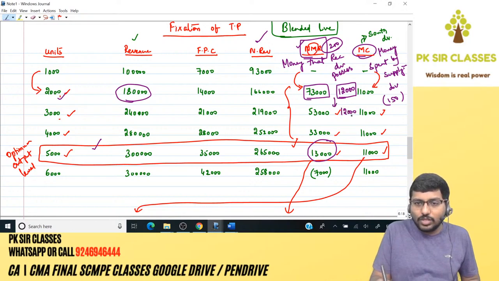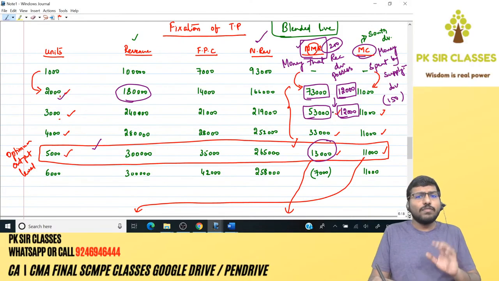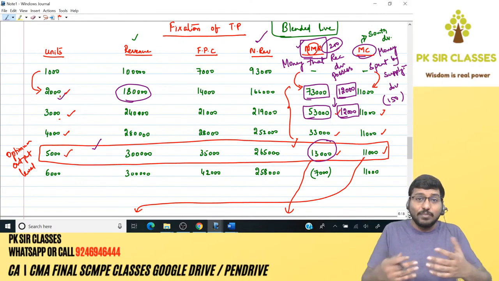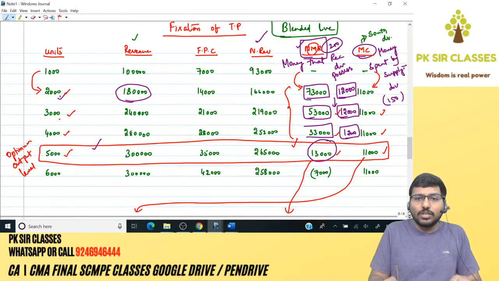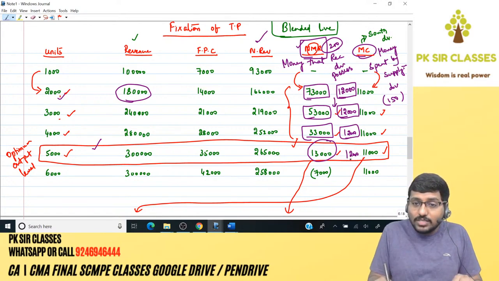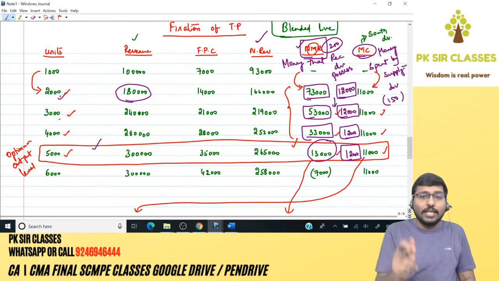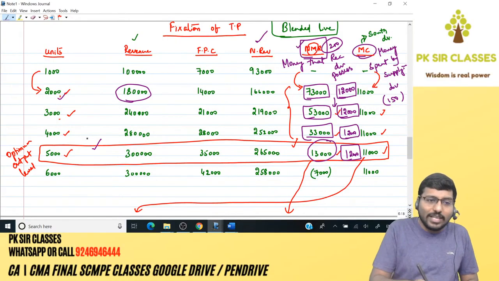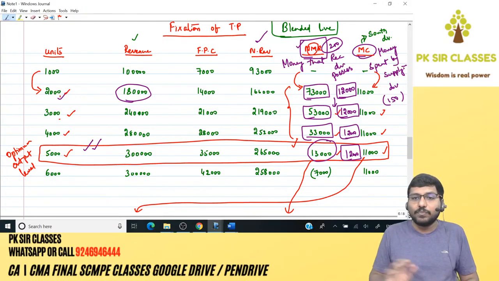Again, the TP will be 12,000 for another 1,000 units. What is the money that the receiving division has got? 53,000. So will it buy? Yes, because it has the capability. For another 1,000 units, again the TP will be 12,000. It has got 33,000, so no problem. Again it will buy. For another 1,000 units, the TP cost will be 12,000. It has got 13,000, so again it will buy. It will not go to the next level. So exactly it will stop at the 5,000 units output level. That is what the company wants.